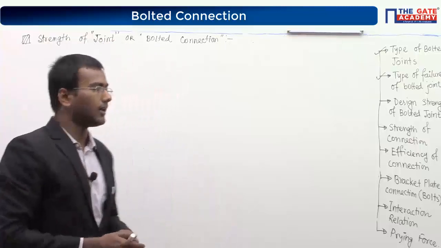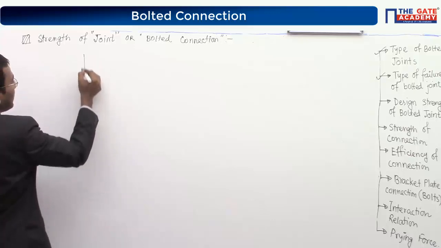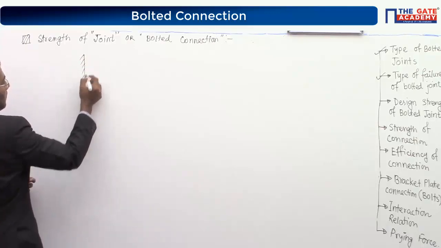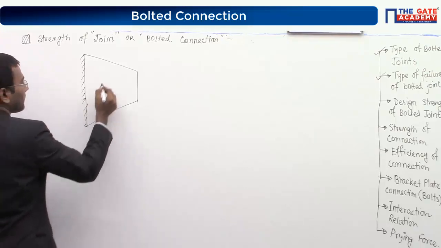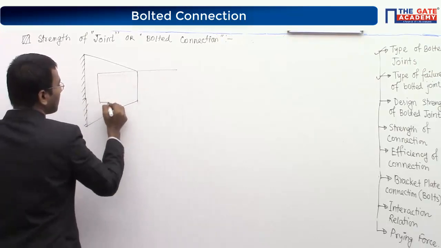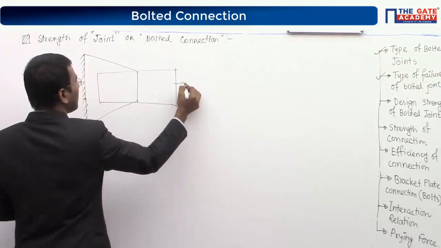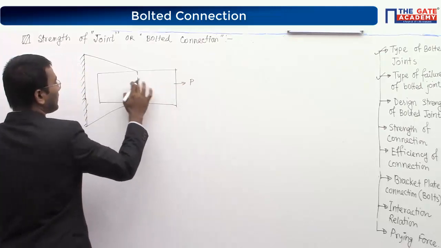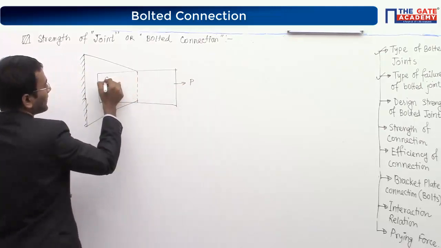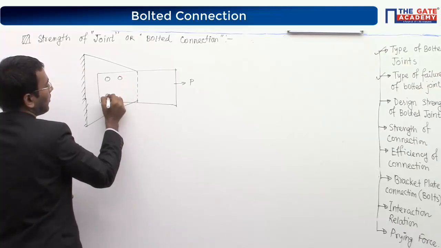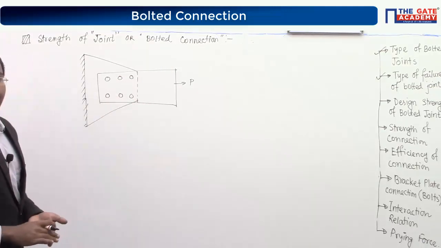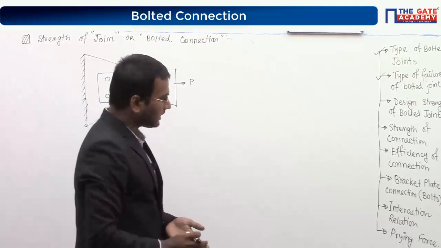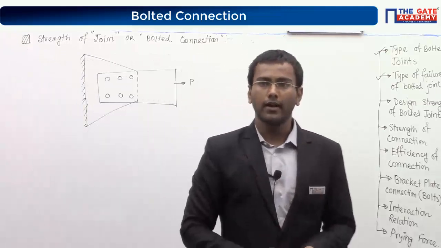Let us consider one gusset plate is connected to a tie plate like this. Let us consider 6 bolts are provided like this.